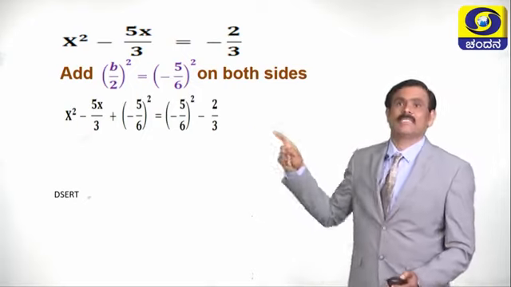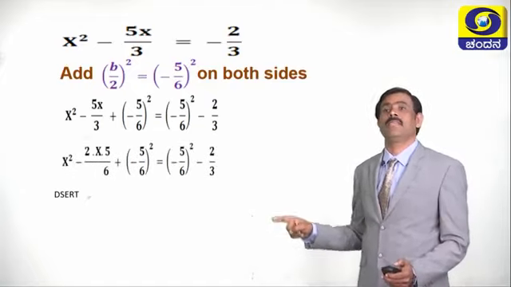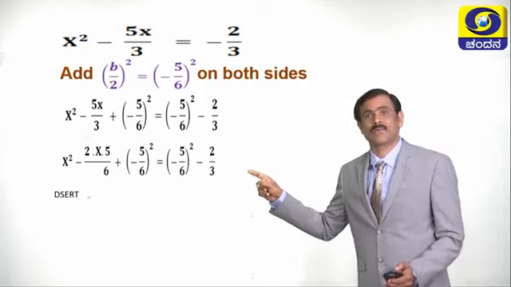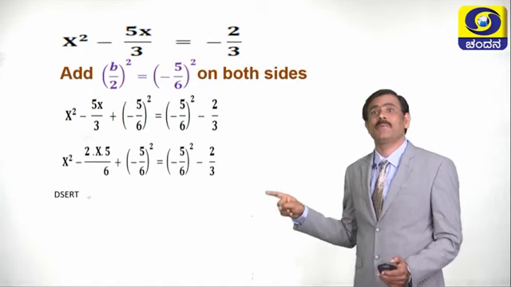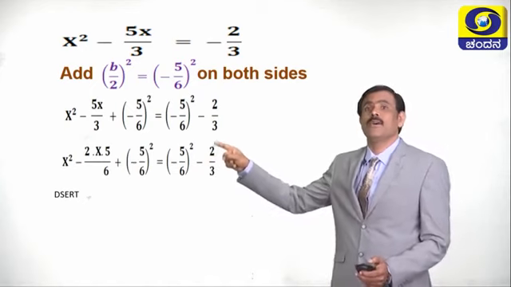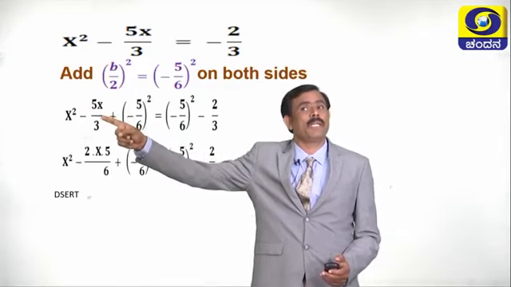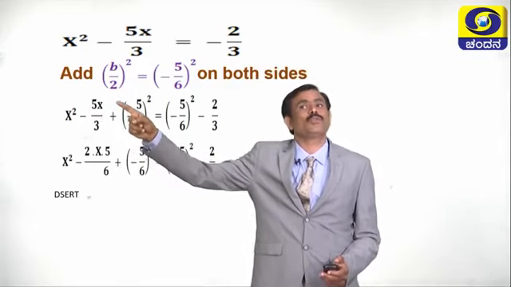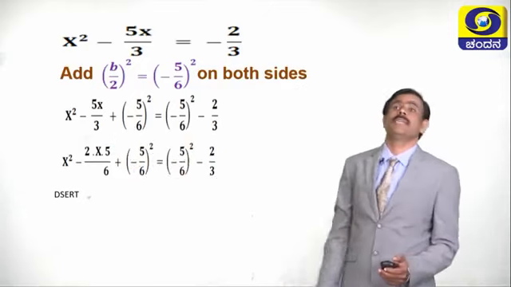See the LHS. x square minus 5x by 3 can be written as x square minus 2 into x into 5 divided by 6. See here, 5x by 3 is there, so for that, we have multiplied 2 to the numerator as well as multiplied 2 to the denominator.